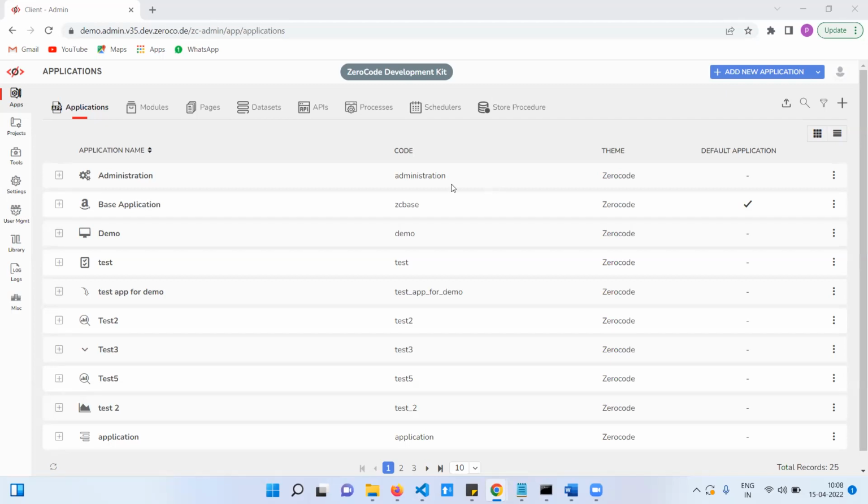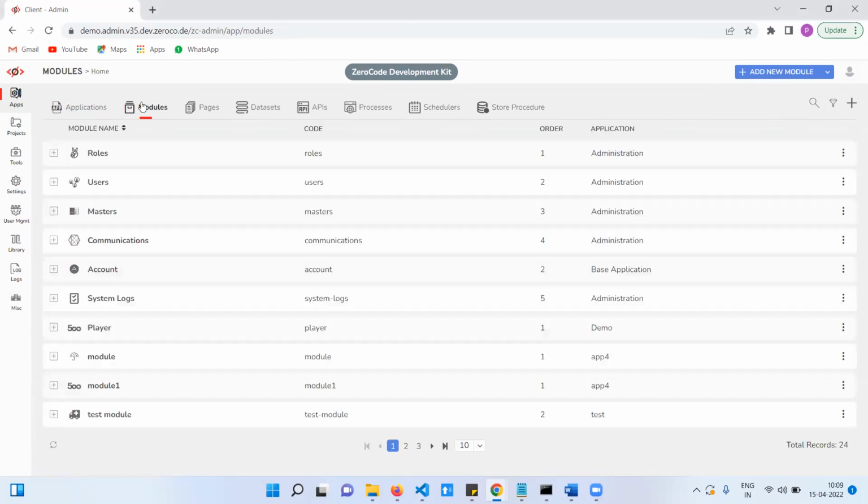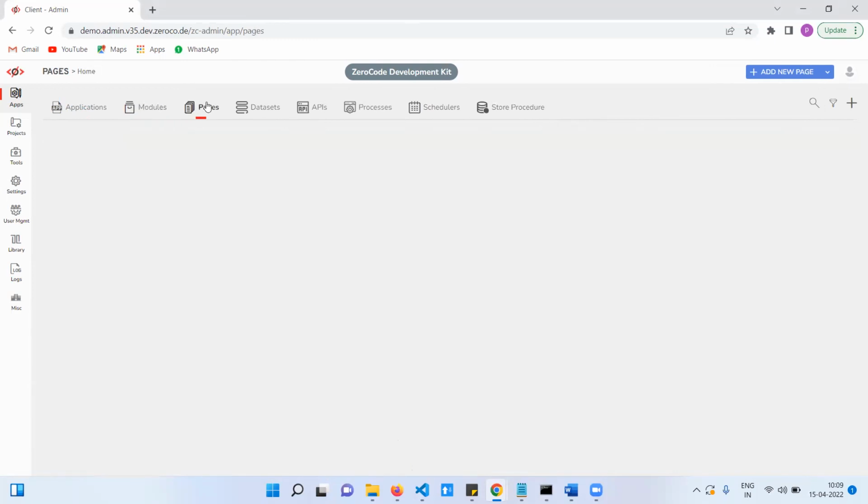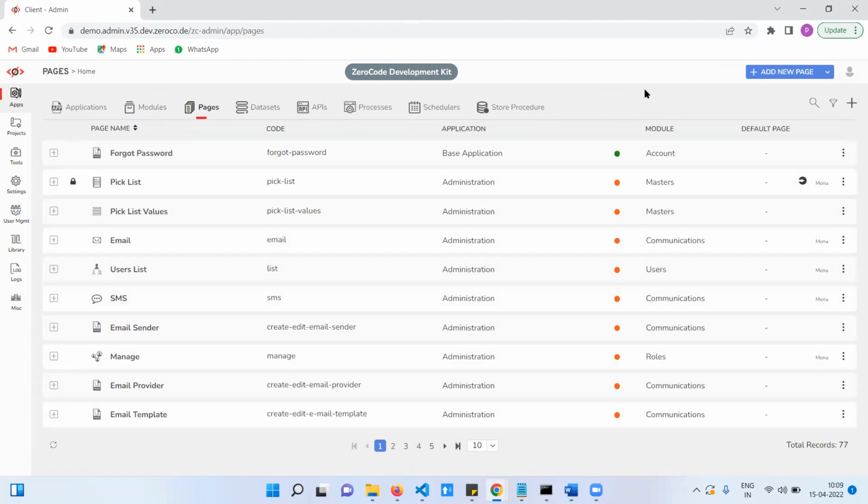Okay, so let's start step by step. First I created the application, note it down, and the same assignment you need to do today. First create an application as employee and create the module, manage module, and under the manage module we created two pages, employee list and employee form.